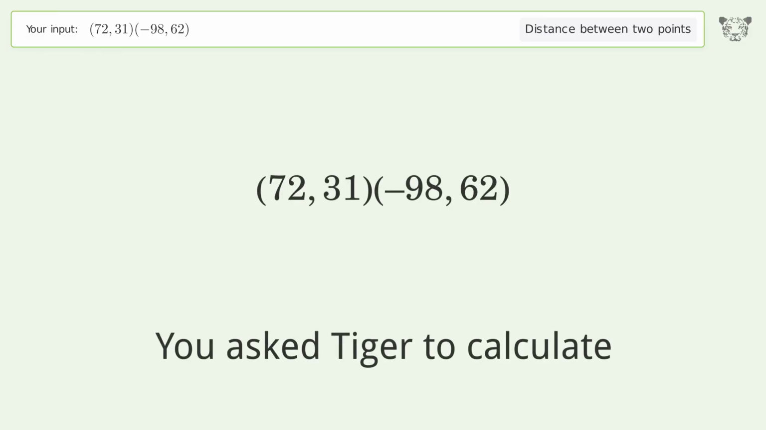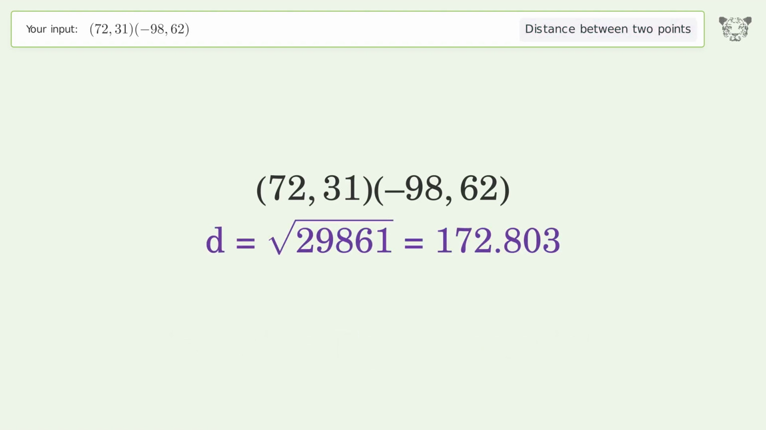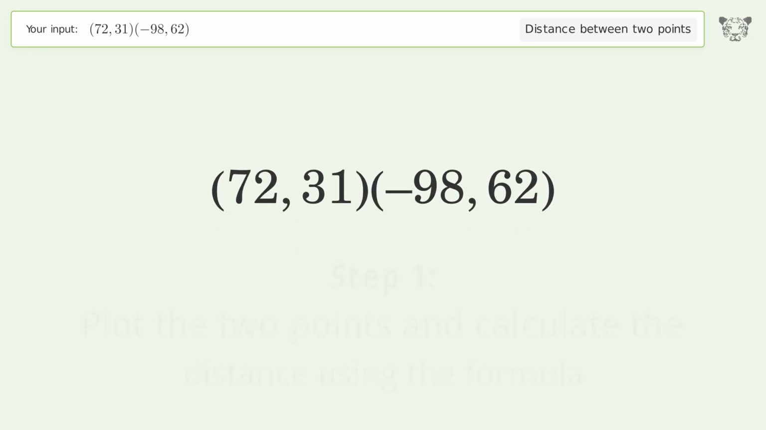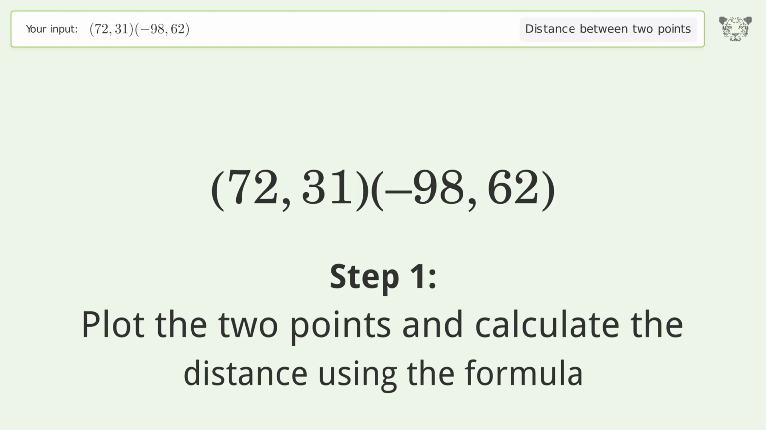You ask Tiger to calculate. This deals with the distance between 2 points. The distance between the 2 points is the square root of 29,861, or 172.803. Let's solve it step by step. Plot the 2 points and calculate the distance using the formula.